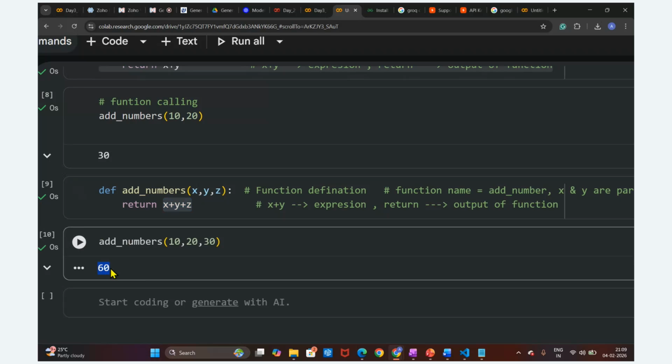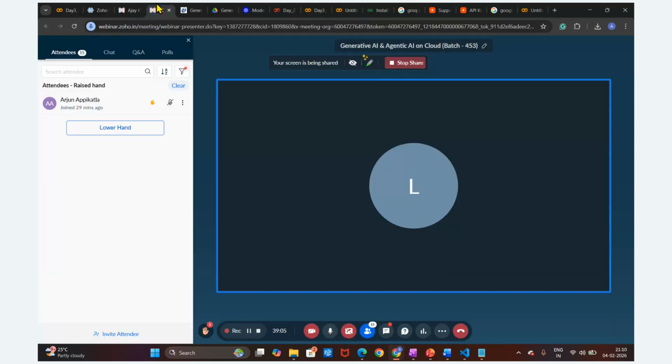It's very simple, guys. We can utilize this for addition, multiplication, division, and all the operations. So this is how we have written a simple function. So far, any questions, guys? Anyone? If you have any small doubt, you can go ahead and ask. As of now, just focus on what I'm trying to explain. Later I will take care of all the other doubts, but if you have any questions on this part, just ask.